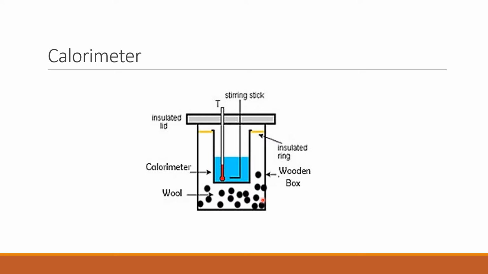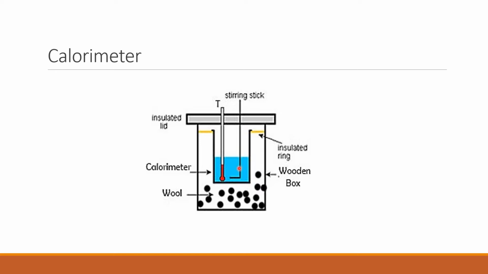This is a calorimeter. It is used to measure the amount of heat gained or lost by a body when it is mixed with another substance. Here, the material which is used for this calorimeter is a copper vessel. This is copper. Then why copper?